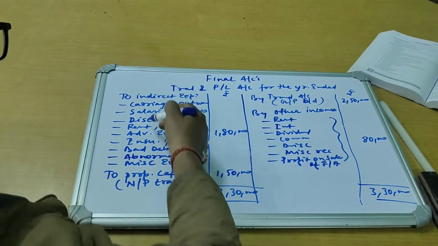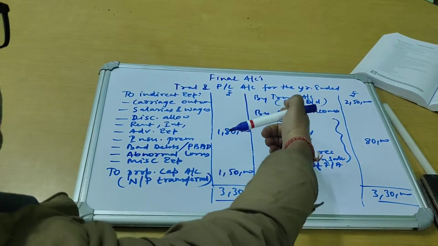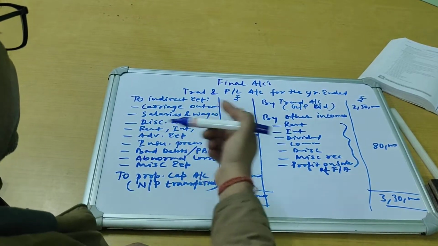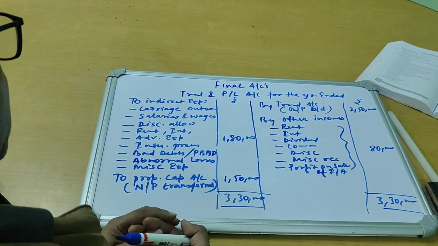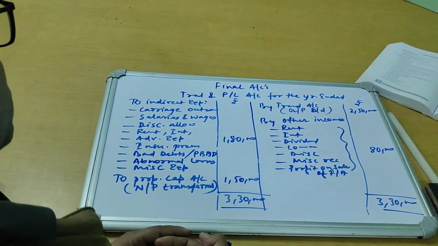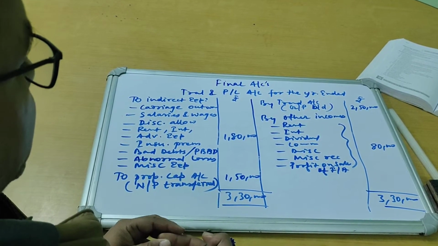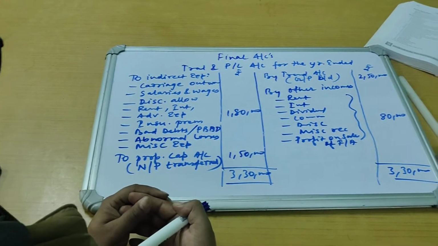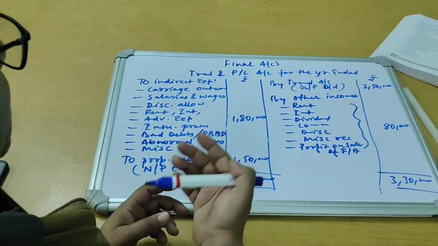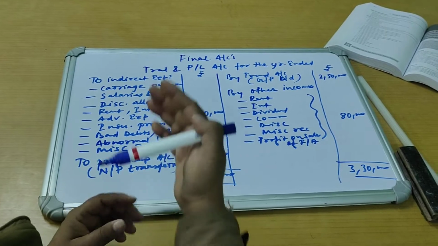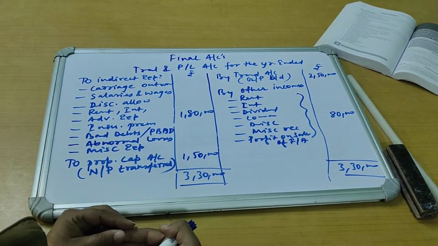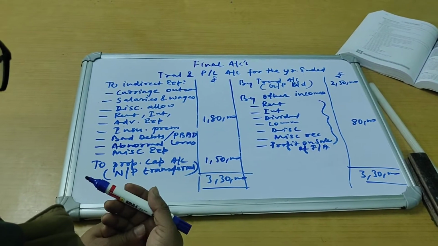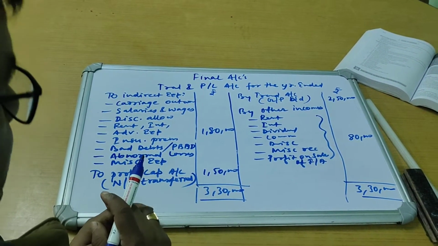Profit and loss account to all the indirect expenses. All the incomes are to be transferred to PL account, so these incomes will be debited to PL account. Then for trading account also, whatever journal entry, trading to opening stock, to net purchases, to direct expenses, closing stock and net sales will be debited to trading account, that is the transfer for net sales. So these are a few closing journal entries also we will have to keep in mind.